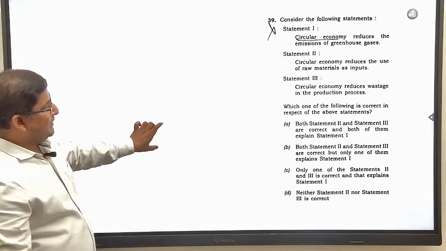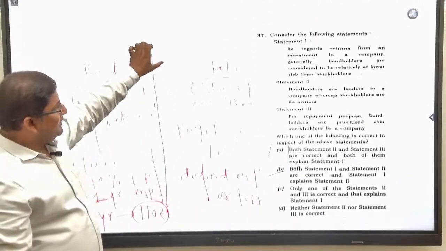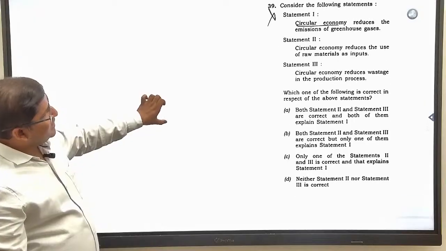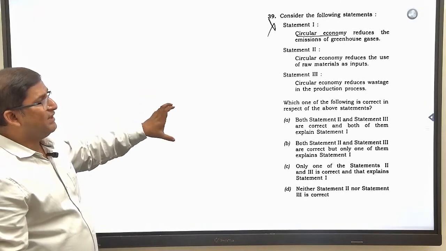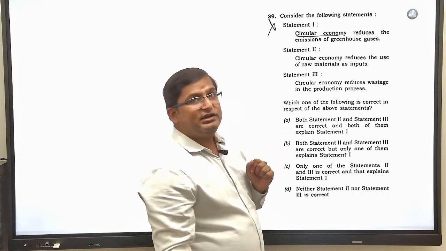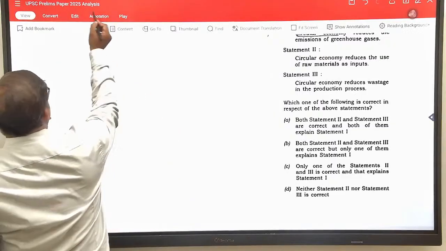See again that question which I was telling you, UPSC has changed the pattern, giving 3 statements and asking whether the remaining 2 statements are explaining statement 1 or not. So the first statement is: circular economy reduces the emission of greenhouse gases. See, what is circular economy? First understand the concept of circular economy.